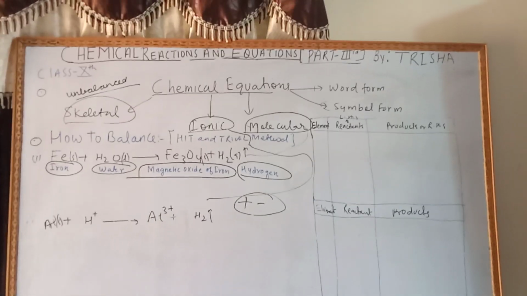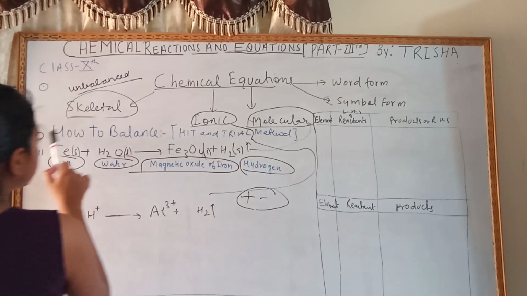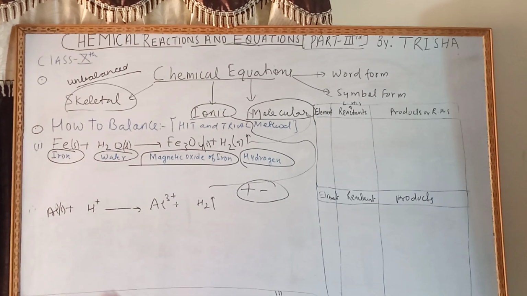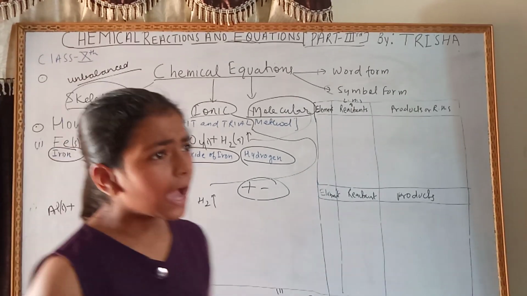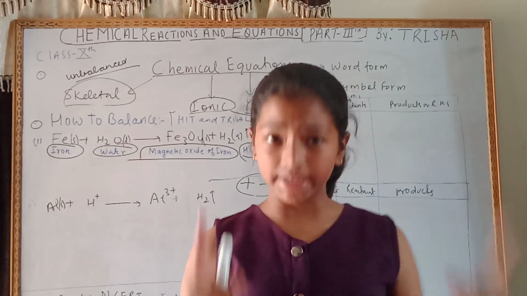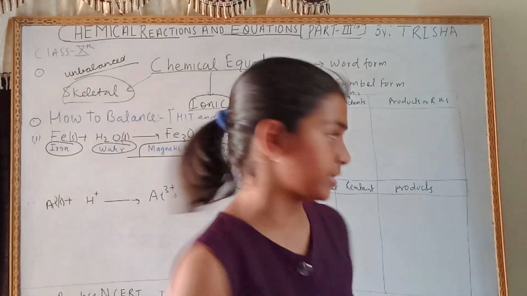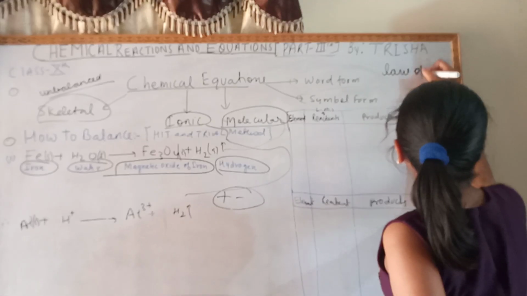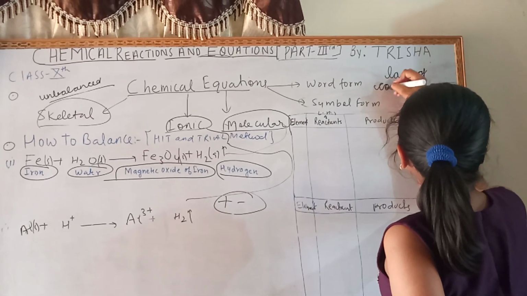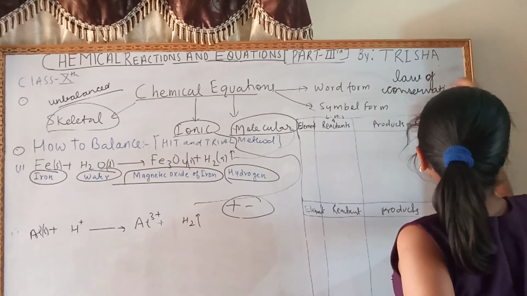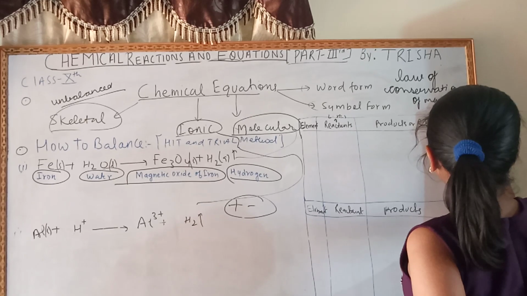Now in today's video, we'll also learn how to balance an equation by the hit and trial method. Now, why do we need to balance an equation? We need to balance an equation due to the law of conservation of mass.